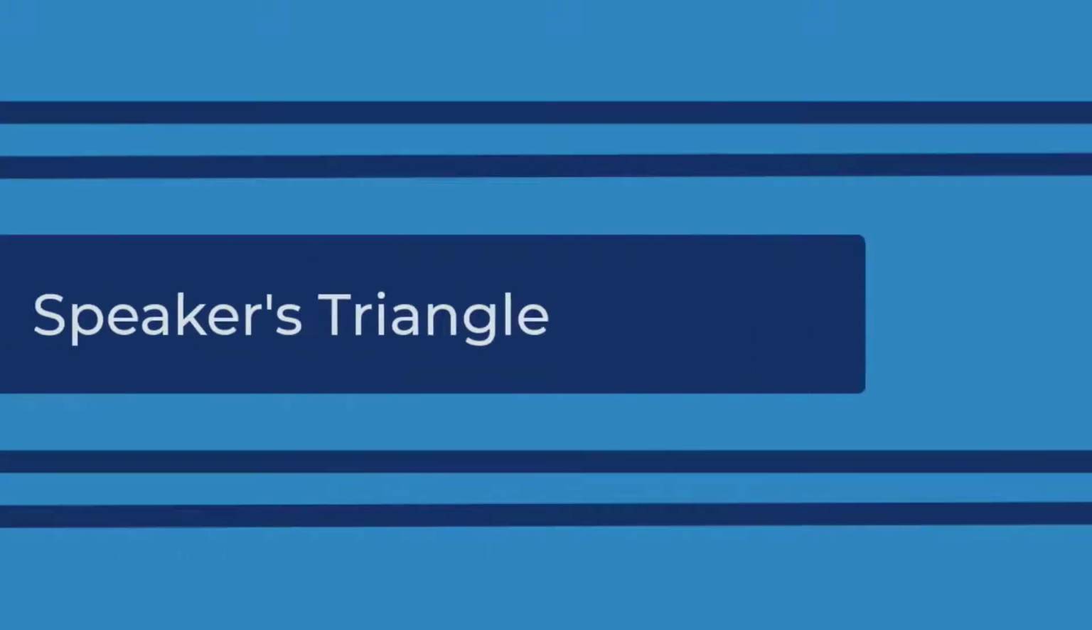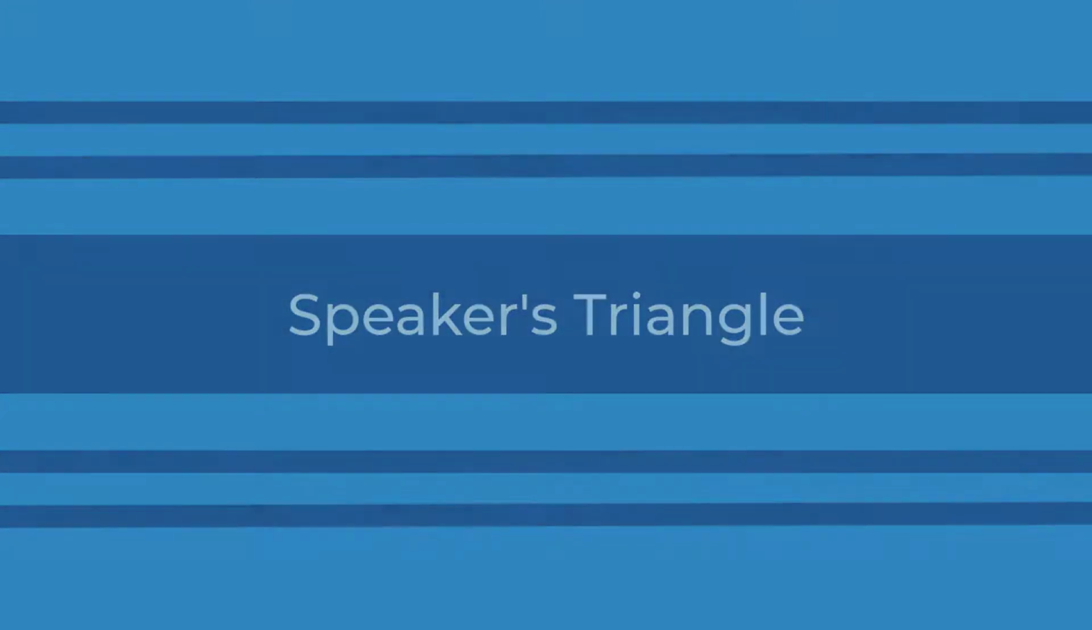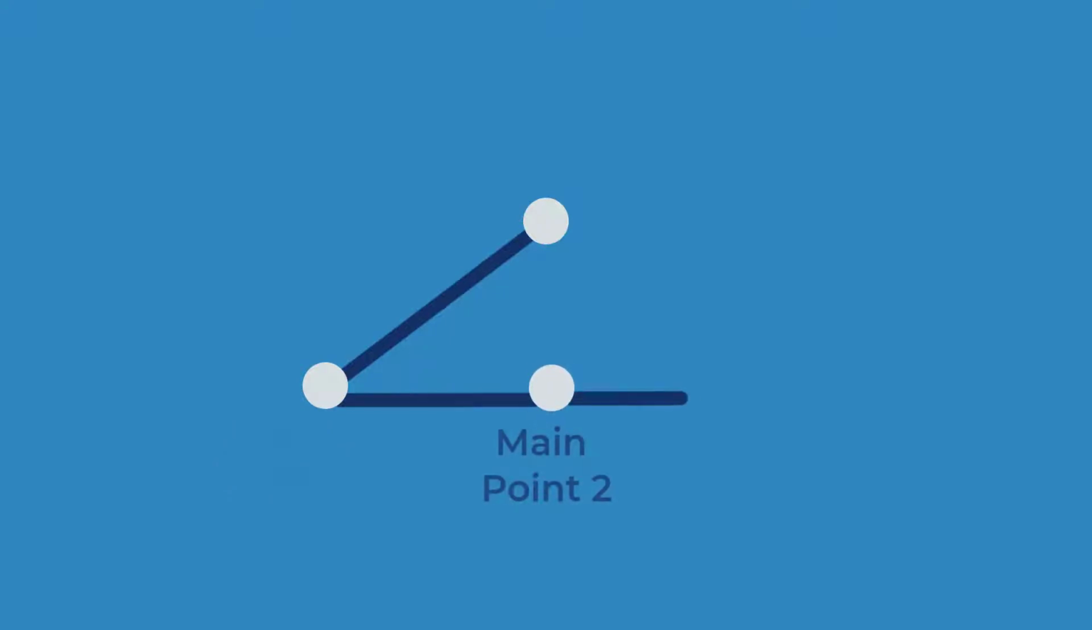The speaker triangle is a great way to use up some of your nervous energy. It also signals different segments to your speech. For instance, the introduction begins in the center of the stage. When moving on to your first main point, you'll walk to the right. When you begin your second main point, you'll move to the center, and then move to the far left for your third main point. Your conclusion will bring you back to the center of the stage.